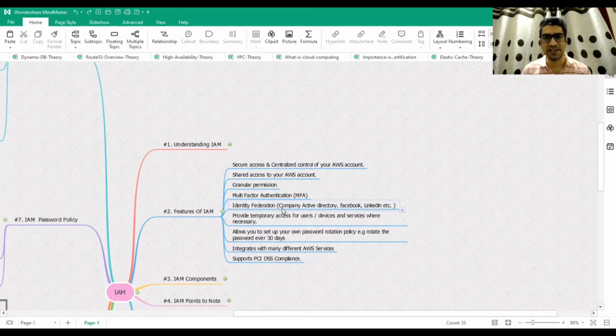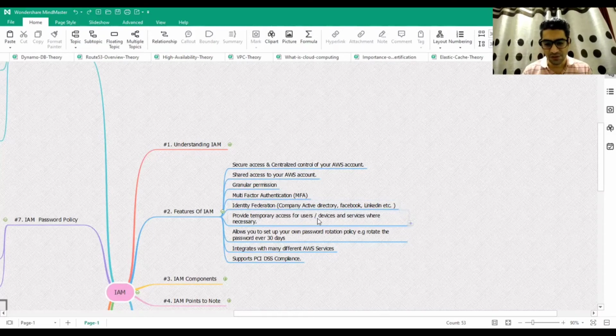So while creating a new application, you can just use the facilities or the directory of Facebook, or LinkedIn, or Gmail. So we can use that. That is available with IAM as well. You can integrate that with your company LDAP service or company Active Directory service. You can integrate with Facebook, Gmail, or whatever you feel like. So that's a very nice integration possible.